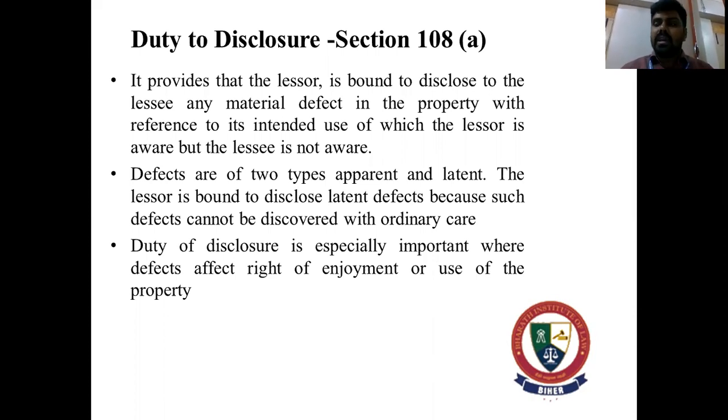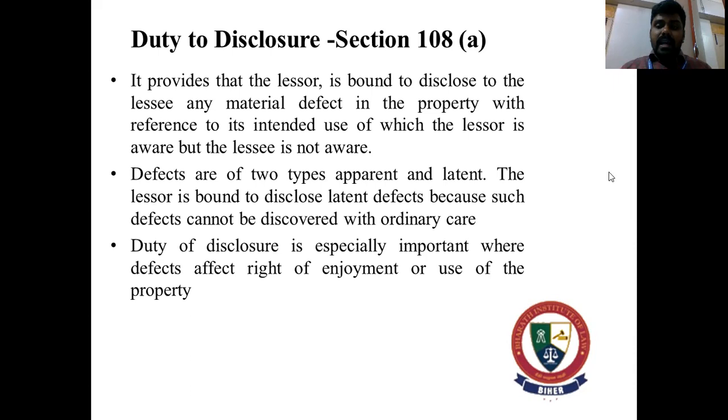But if a mechanic drives the same vehicle, he can easily tell you what the defect is, because he is a person who is an expert in that particular vehicle or that particular field. So such things have to be revealed, if you have the knowledge that there is a material defect in the property. For example, I was giving you examples of movable property, but we are looking at immovable property. And the duty of disclosure is especially important where the defects affect the right of enjoyment or the use of the property itself.